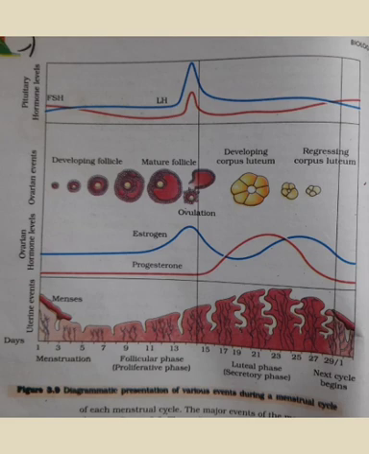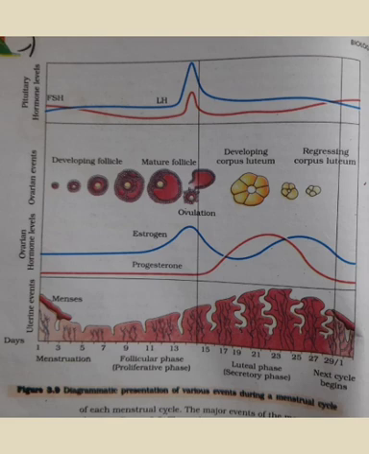So here you can see in the picture the pituitary hormone level, right. At the beginning the hormone level is not that high, okay. So it keeps on rising and again on the 14th day it goes high, isn't it? Again it comes down, okay. Now during this, the follicles also grow as you can see. So the primary follicles develop, and this is due to the FSH. So FSH stimulates follicular development.